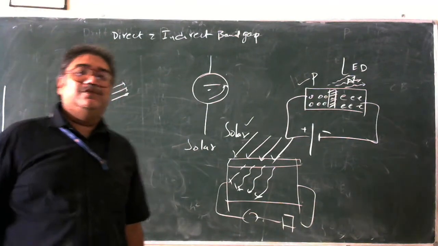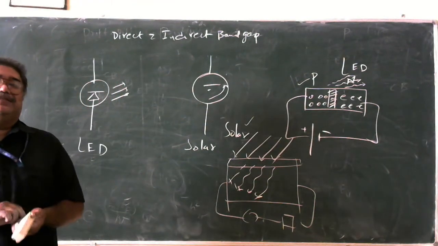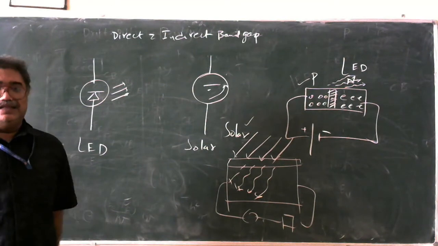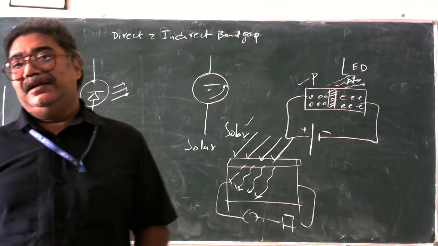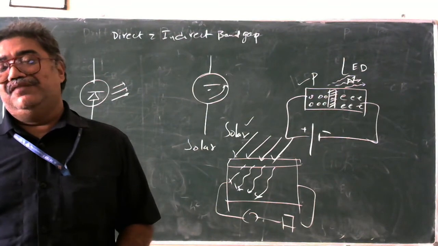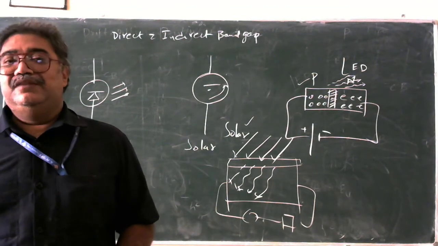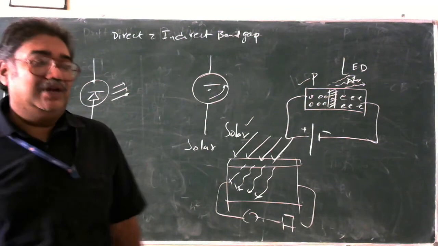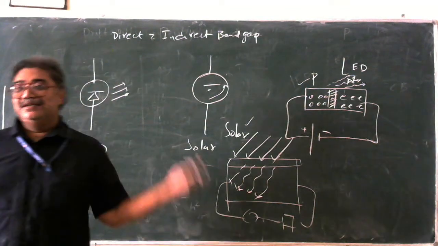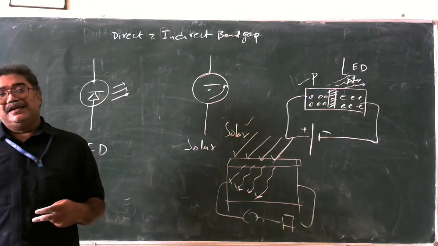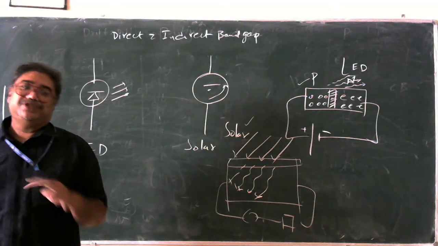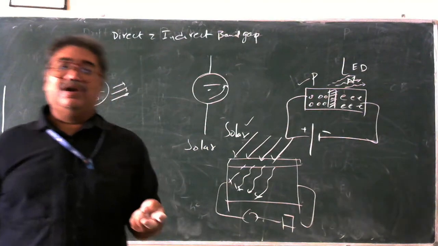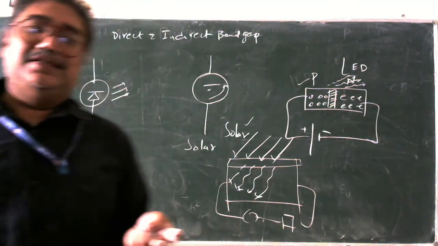Right? So we have two optoelectronic equipments here. What are they? The first one is LED, and the other one is a solar cell. In an LED, the case is that it generates optical radiation when it is put in an electronic circuit. And what is a solar cell doing? It is taking the sun radiation, and that radiation is converted into electricity. Both of them are opposites to each other. The one is LED, which you call a direct band gap, and the solar cell, you call an indirect band gap.